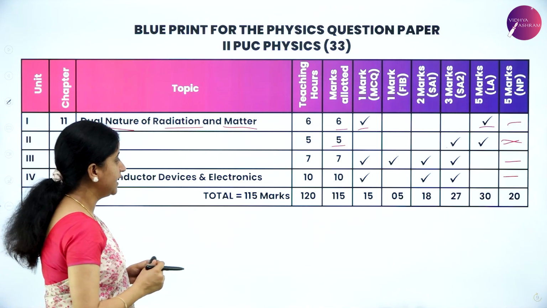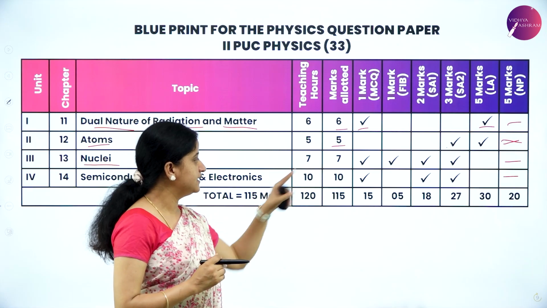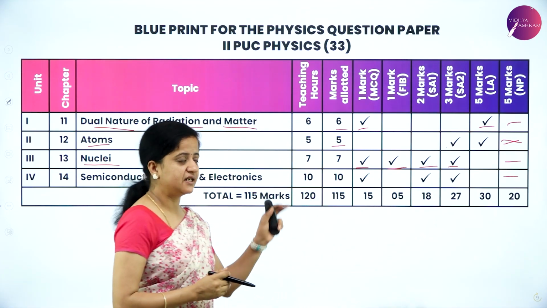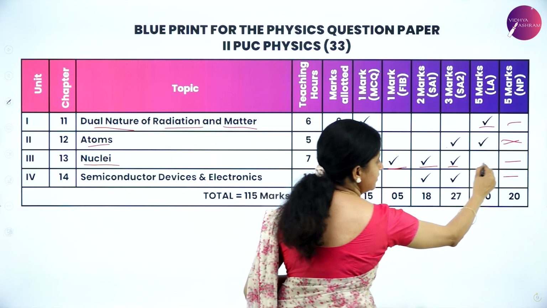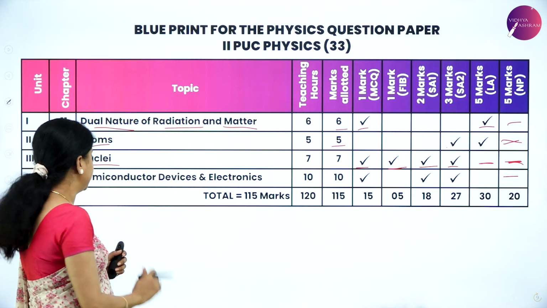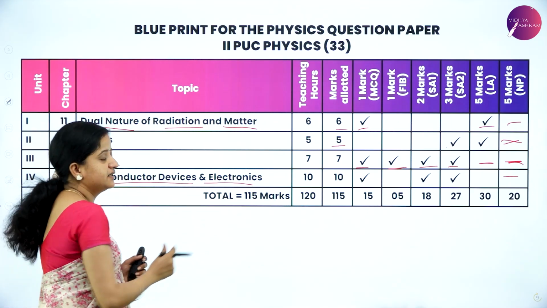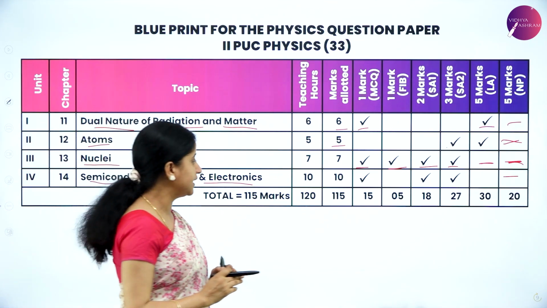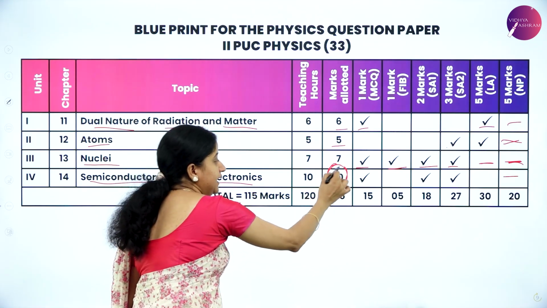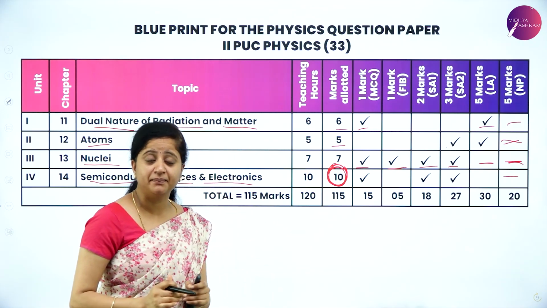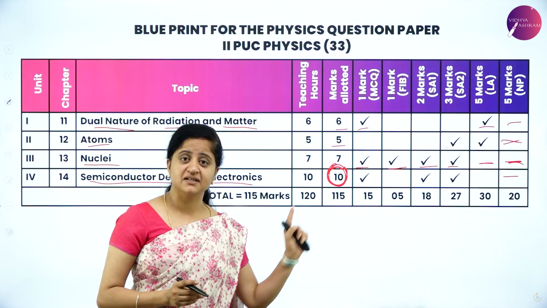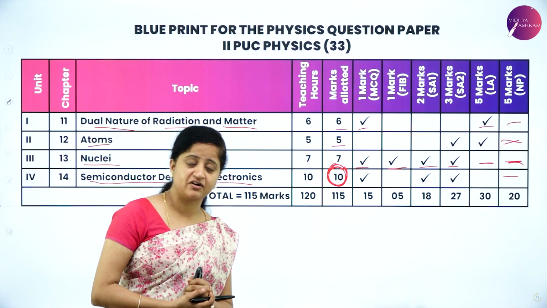Next we have nuclei, and the total marks for nuclei is 7, where you can observe you have almost all types of questions in all the parts, and there is no 5-mark question here, no numerical here. So again, it is easy to prepare. Semiconductor electronics and devices, that's an important chapter again. So total 10 marks we can expect. So you have to prepare well to get 10 marks. It's again important. No numerical from this chapter, semiconductor devices and electronics.